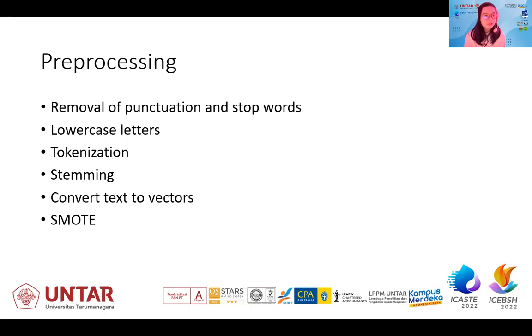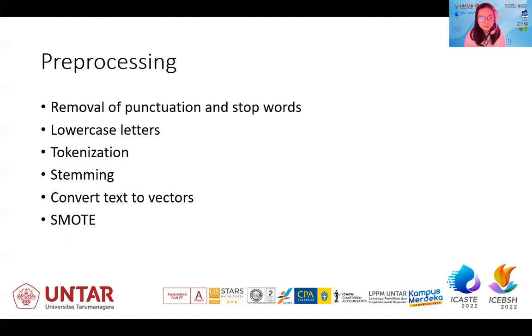For the pre-processing, we remove the punctuation and stop words using NLTK, lowercase the letters, do tokenization, and we also did stemming, which reduces the words to their root form, using Sastrawi, a library that converts Indonesian words to their root form. We also convert text to vectors. In this project, we use TF-IDF and also count vectorization, and we compare them afterwards.